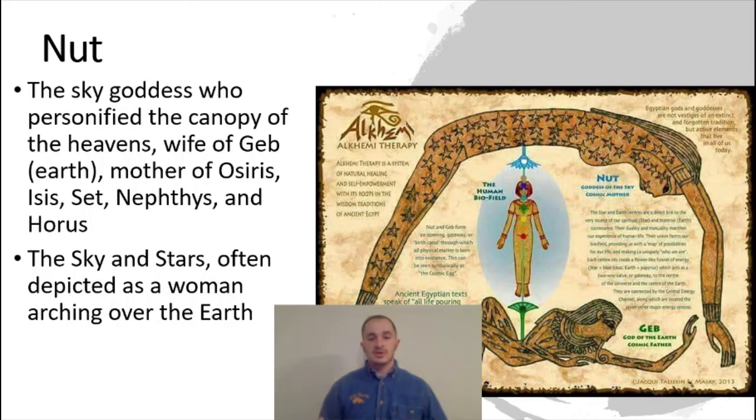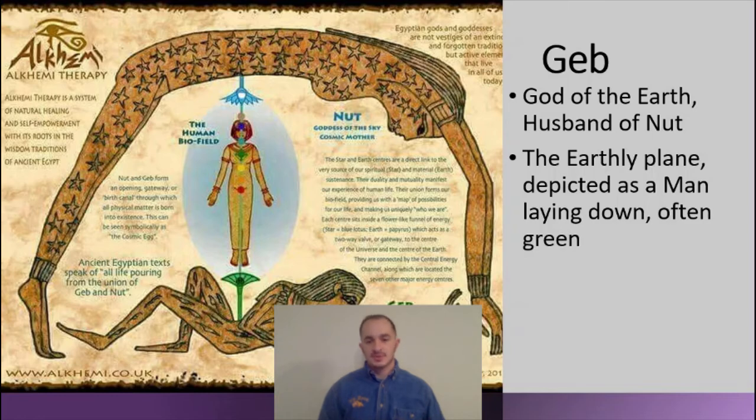So now moving on to Geb. Geb is the god of the earth and the husband of Nut. He would also be the father of many of the first five gods. So he is depicted as the earthly plane, while Nut is arched or stretched over him. Geb would be mostly depicted as laying down. He's also often appearing green, sometimes with trees and grass and bushes growing out of him, because he's supposed to depict the earth. So he is green with vegetation and laying down as his wife Nut is spreading away from him.